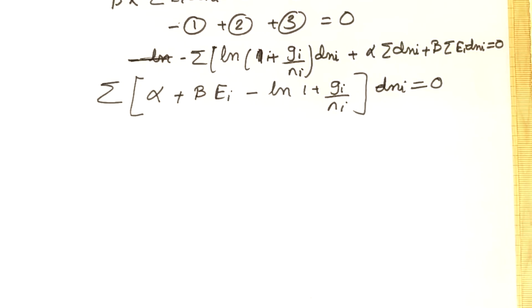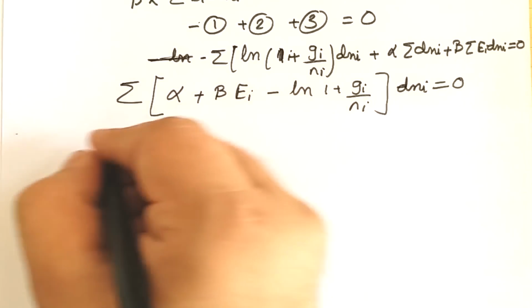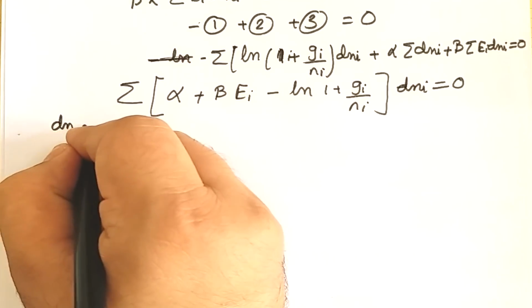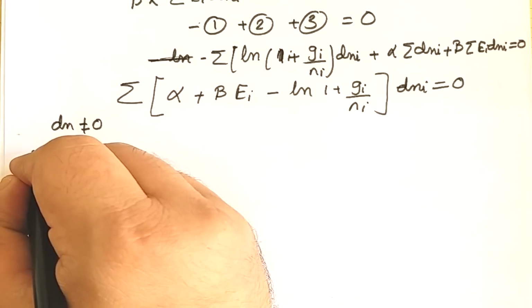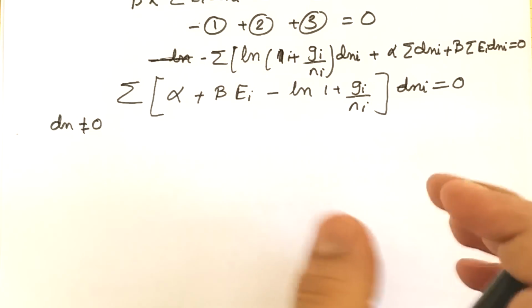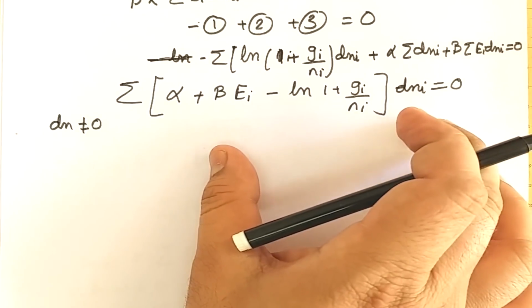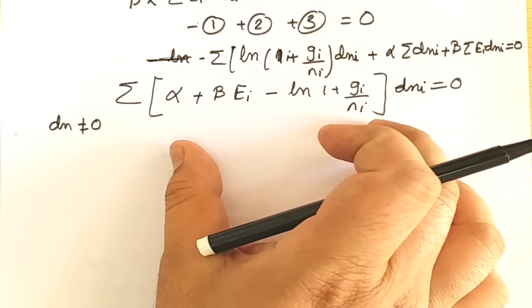Now further, as we know that dni, that is change in number, is not equal to 0. So dni is not equal to 0. So in order to make this relation equal to 0, the bracket term should be equal to 0.